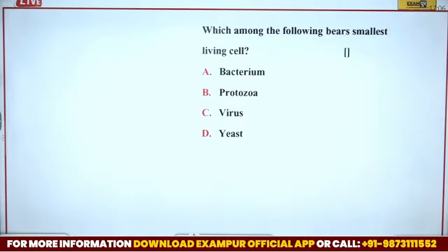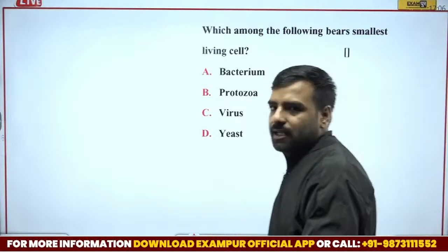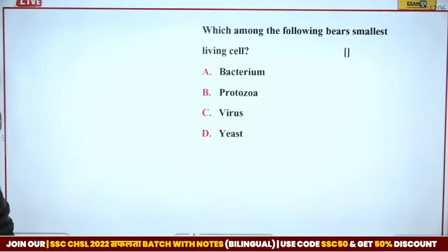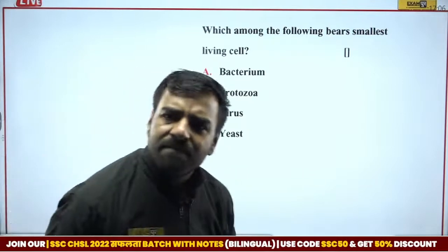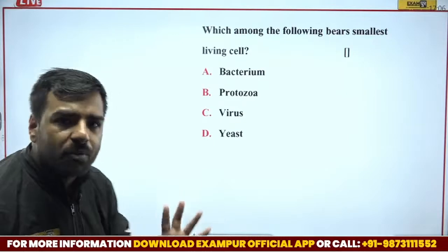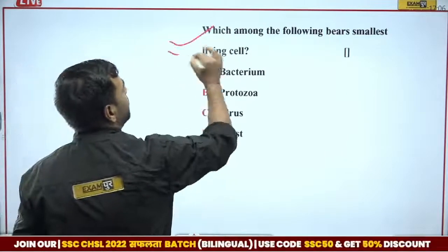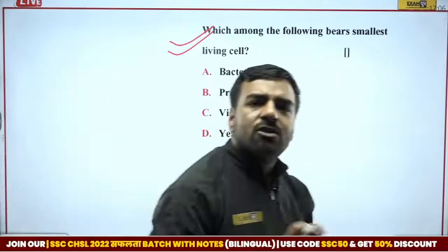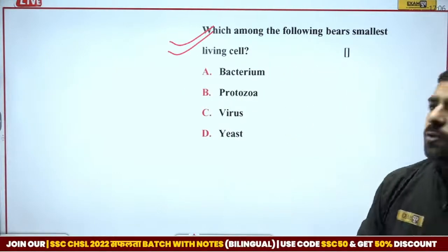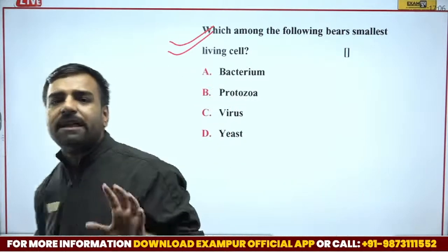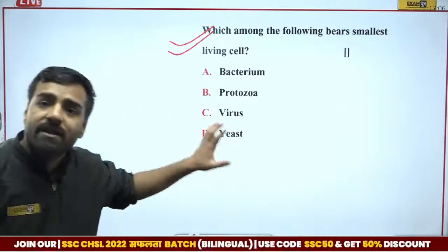Next is, which among the following bears the smallest living cell? Let's see who can answer this part. Is it bacterium, protozoa, virus, or yeast? Very, very important question for the CHSL. Now, why is it important? In our class also, when we discuss this part, I'll tell you, whenever we talk about the cell, there are several questions which are repeatedly asked in the examination, and this is one amongst them.